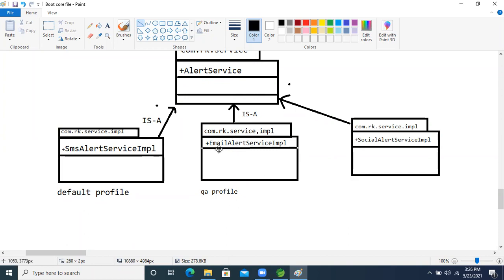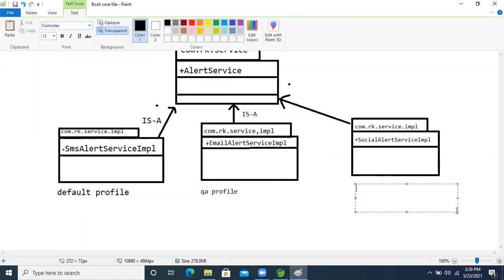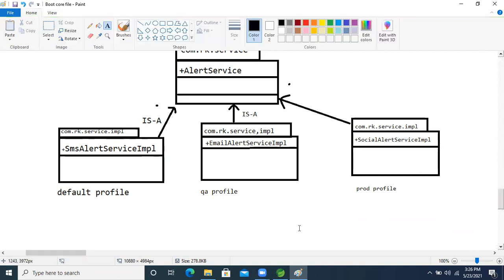After that, if we give the QA profile value, then this logic will execute. Last one, we will give the production environment, meaning UAT, user acceptance testing, is there. So I'm giving the profile name, the prod profile.